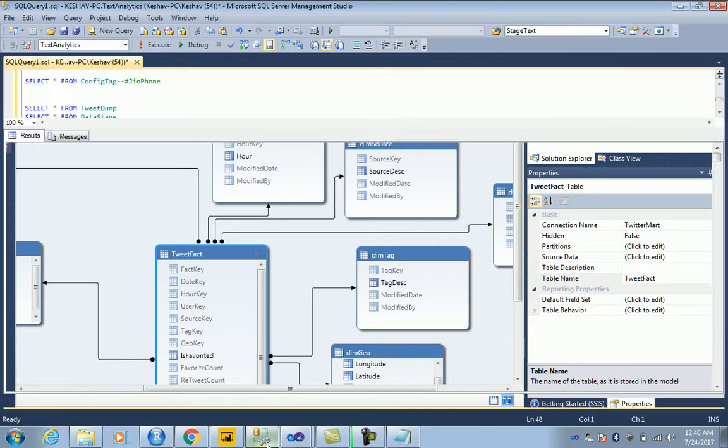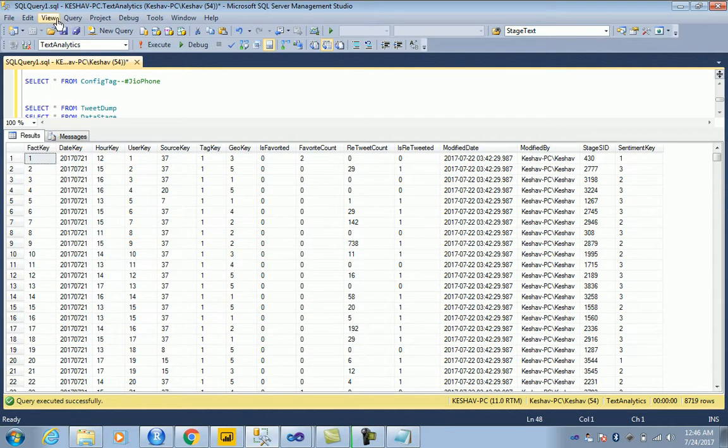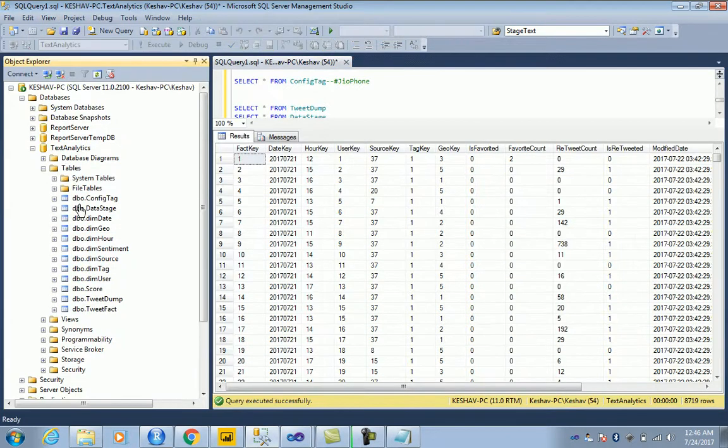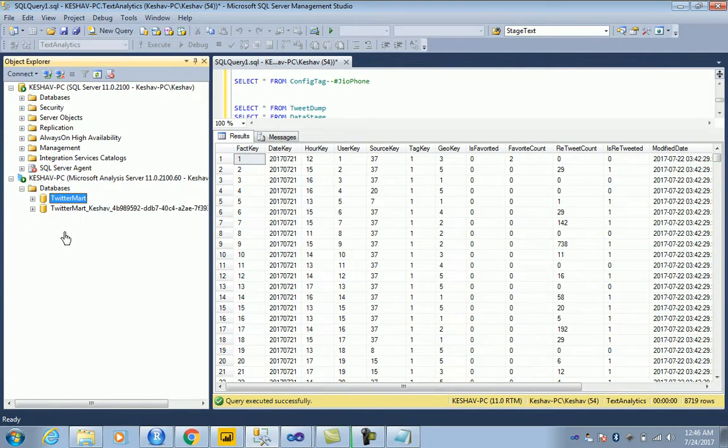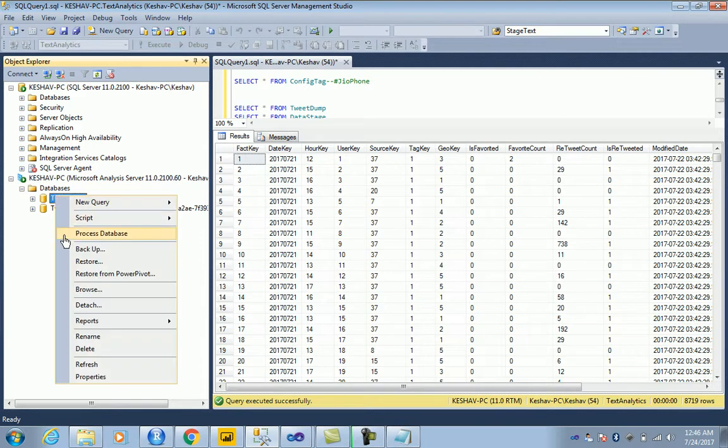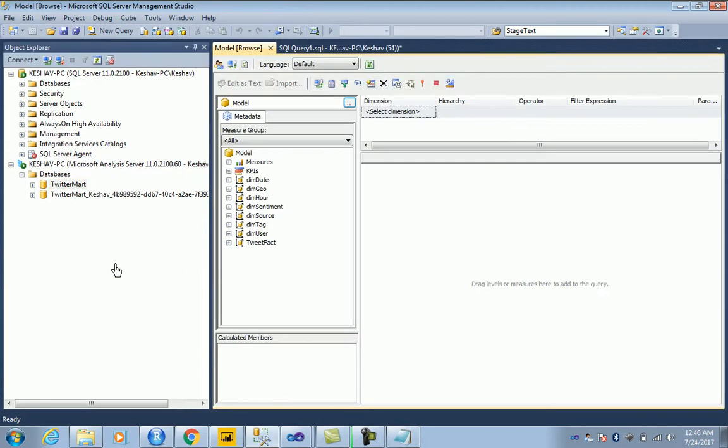So I'll just move and switch back to my, there you go. This is the mart that we have. So let's try and study. Let's try to just browse this. So we have three measures. I've just created three hypothetical measures: the total tweets, total retweets, and the total favorite count against these dimensions, that is date, geo, r, sentiment, score.